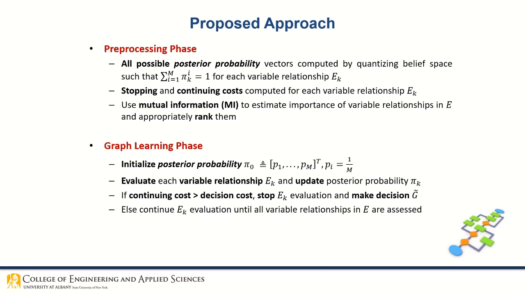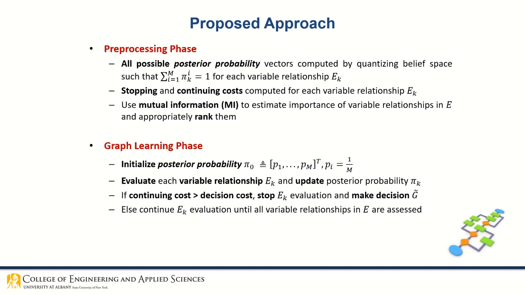During the graph learning phase, the numerical solutions found during preprocessing are employed to select and assess the suitability of variable relationships. Specifically, our proposed approach begins by initializing the posterior probability. Then we evaluate each variable relationship Ek and update posterior probability phi k.